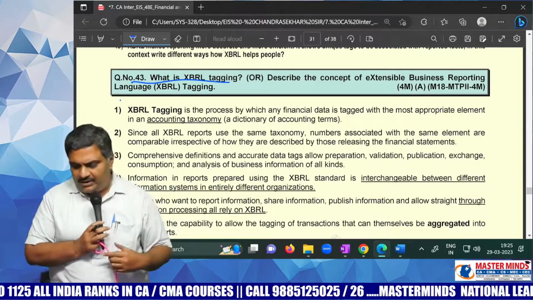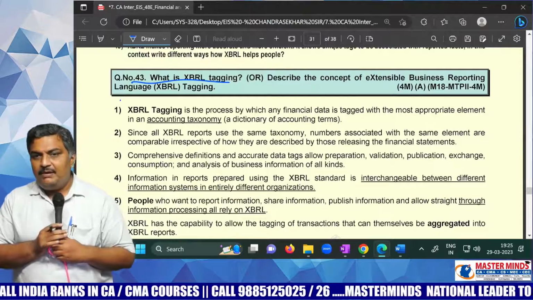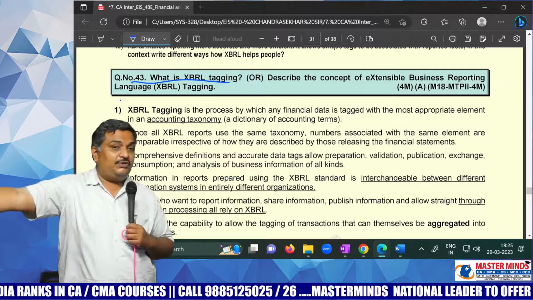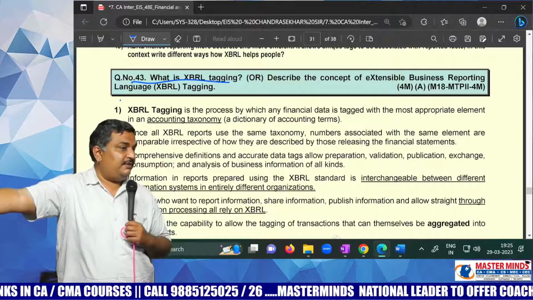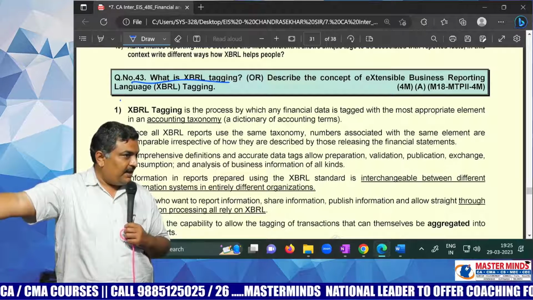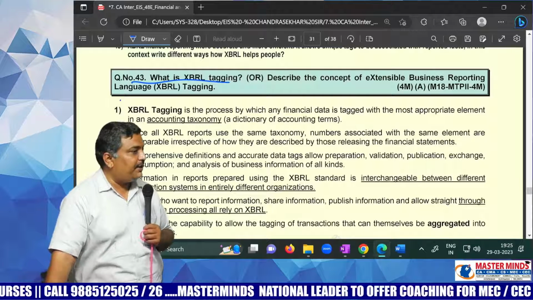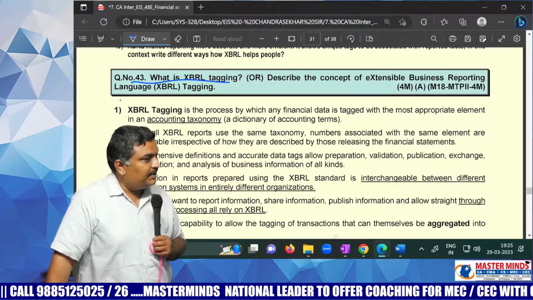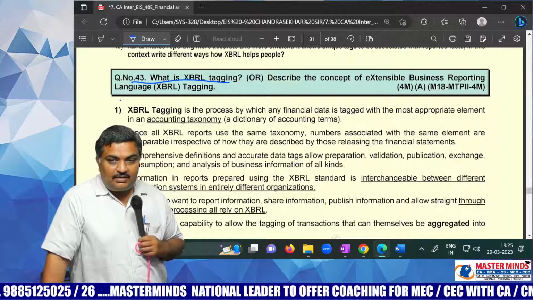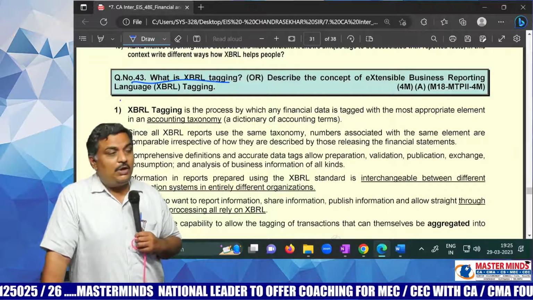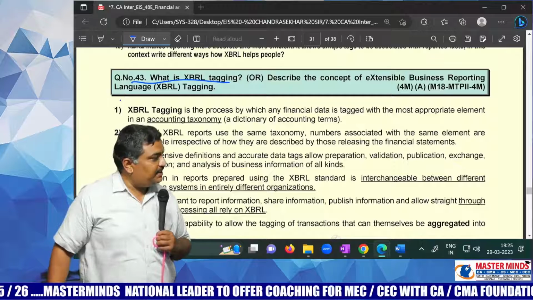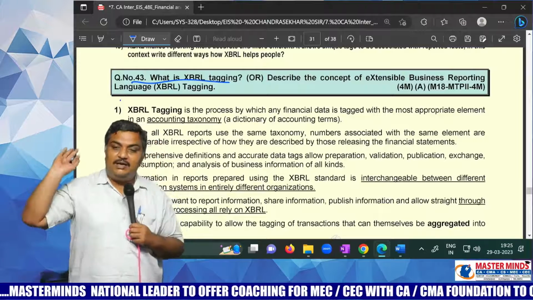Tally is an Indian accounting software system. But you want to change all those into Japanese accounting style. For all these things, you need to follow IFRS, International Financial Reporting Standards. Systems or standards? Standards. So as per IFRS, how that particular item is treated, basing on that, XBRL is made.